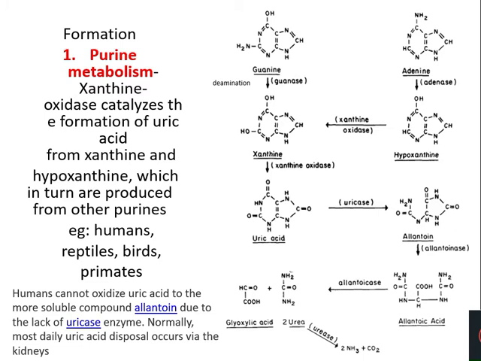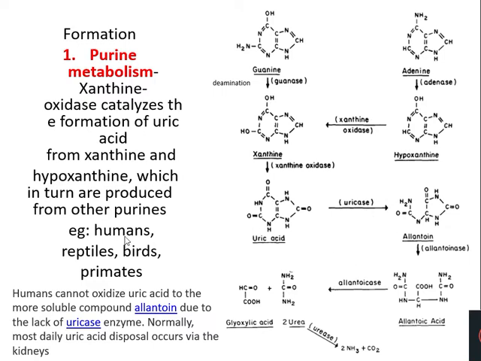in our body there will be formation of some amount of uric acid also. Now, in the case of insects, reptiles, etc., this uric acid is further converted to a compound which is called allantoin. And this is catalyzed by an enzyme which is called uricase. So uric acid is converted to allantoin by uricase in reptiles, insects, etc.